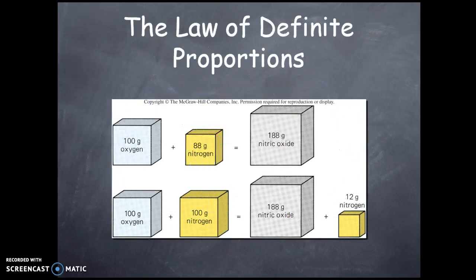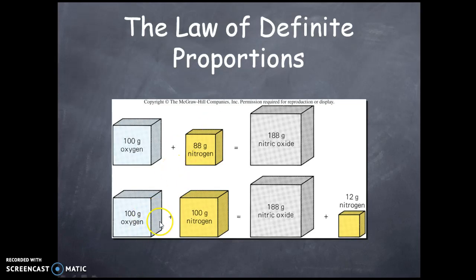Law of definite proportions. If you're adding 100 grams of oxygen with 88 grams of nitrogen, then you would get 188 grams of nitric oxide. It means for every 100 grams of oxygen, you need 88 grams of nitrogen, and that would give rise to exactly that much nitric oxide. So for every 100, you need only 88 grams of nitrogen to make the nitric oxide product.